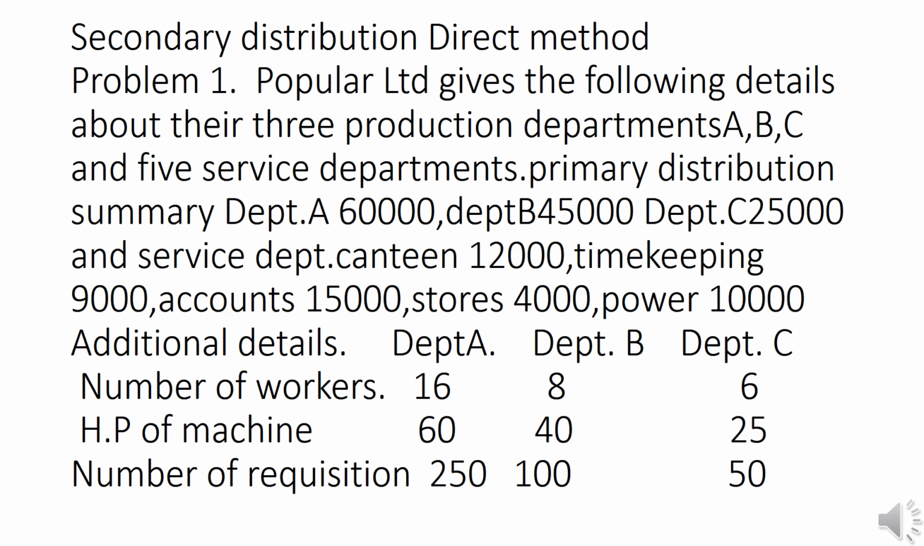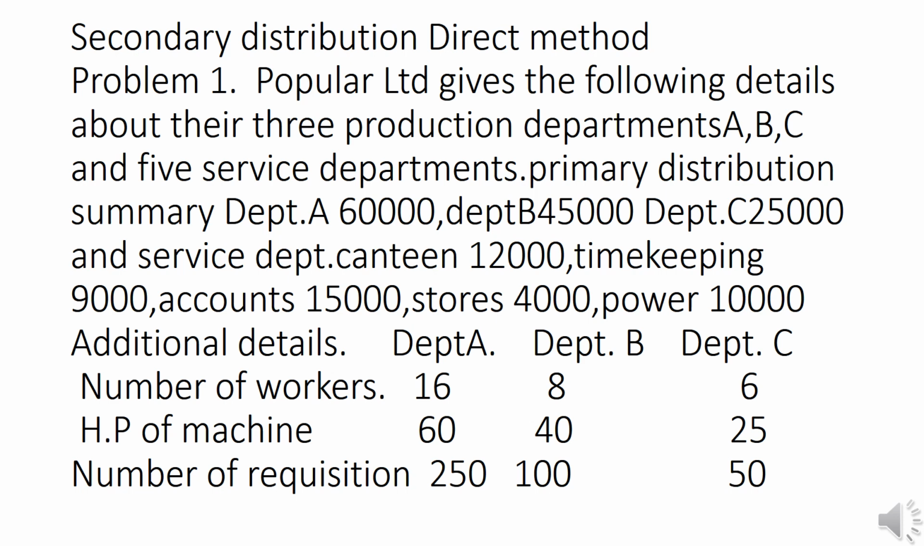Here in this slide we can see what is reapportionment. There are different methods for reapportionment, that is direct distribution method, step method and reciprocal service method. In the direct redistribution method we have to follow a particular problem based on direct method. Here we have 3 production departments and 5 service departments. As per primary distribution summary, the total overhead cost for department A 60,000, B 45,000, C 25,000. And for the service departments, canteen 12,000, timekeeping 9,000, accounts 15,000, stores 4,000 and power 10,000.